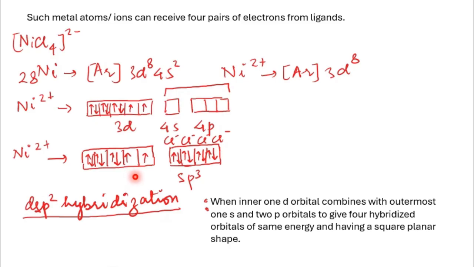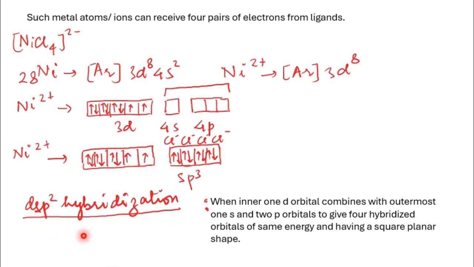Because of these 2 unpaired electrons, this complex ion is paramagnetic in nature, and we are going to calculate the magnetic moment, mu, in the next slide. Before that, let's see dsp2 hybridization, because we are going to compare both of them, because nickel forms both kinds. Nickel undergoes both kinds of hybridization.